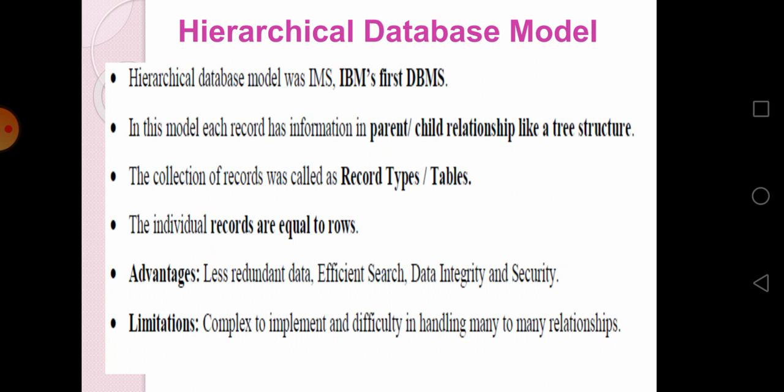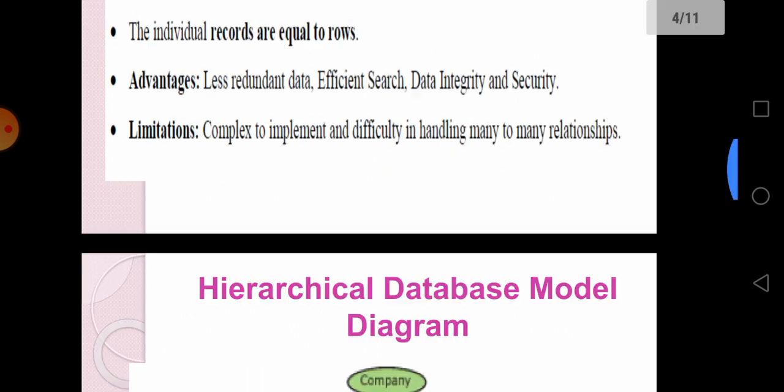Okay. So what are the advantages of the hierarchical database model? Less redundant data, efficient search, data integrity and security. So what is redundant? It is useless. Okay, note down. So what is the meaning of integrity? The meaning of integrity is honest. Okay. So what are the limitations of the hierarchical database model? It is complex to implement. It is very complex to implement and has difficulty in handling many-to-many relationships.